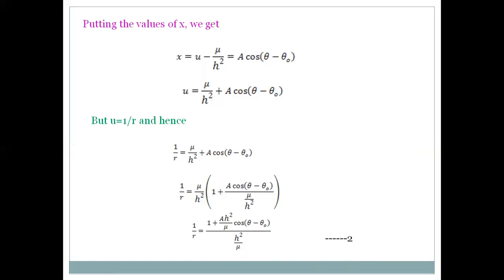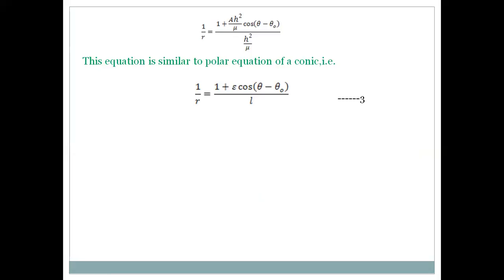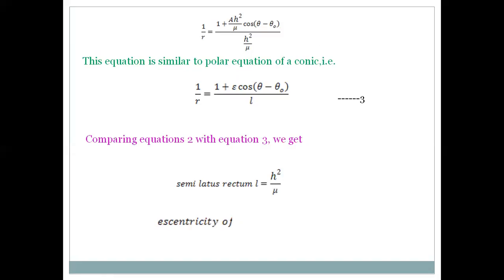This equation has the shape of the equation of a conic. What is the conic equation? It is 1/r = (1 + ε cos(θ − θ₀))/L. These two equations are similar, where ε is the eccentricity of the conic and L is the semi-latus rectum. Comparing the two, the semi-latus rectum L = h²/μ, and the eccentricity ε = A h²/μ. Depending on the value of the eccentricity, we can define the shape of the path.